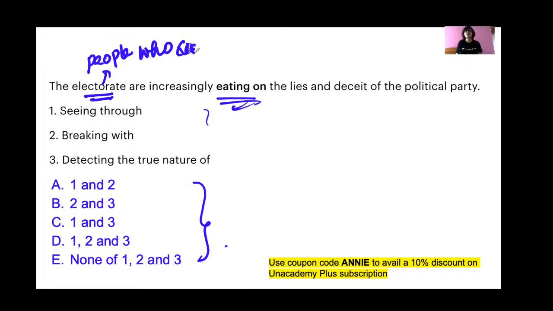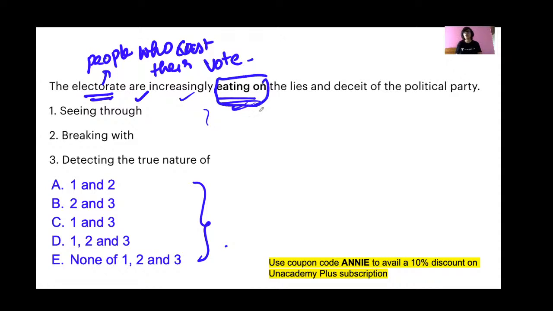People who cast their vote, or people who are eligible to vote, they are all electorate. The electorate are, and with electorate you don't use s or es. Always remember this. Electorate in itself is plural.